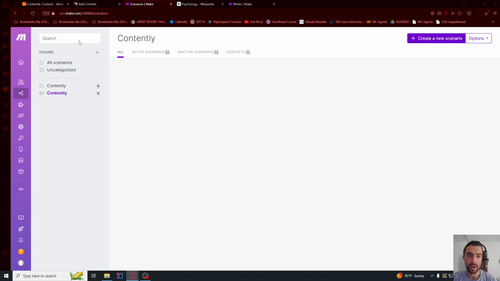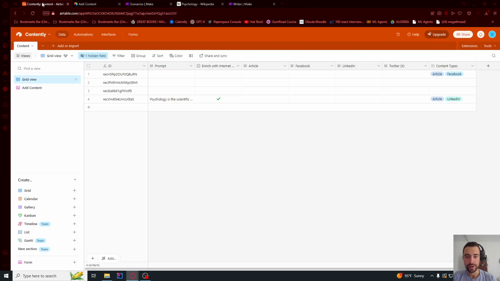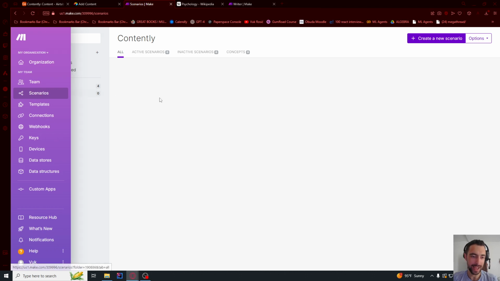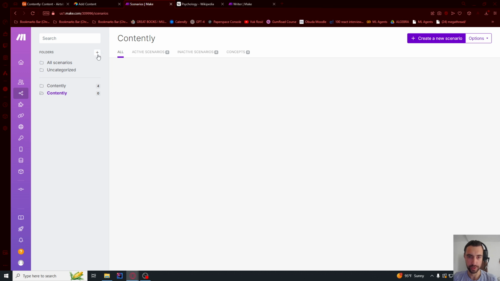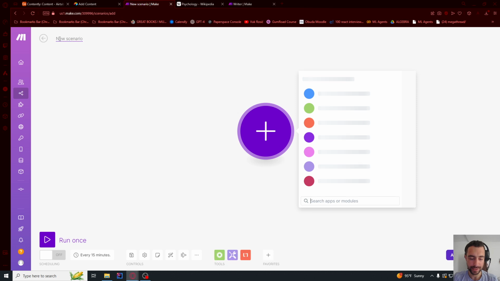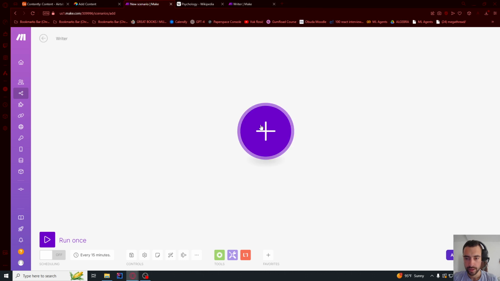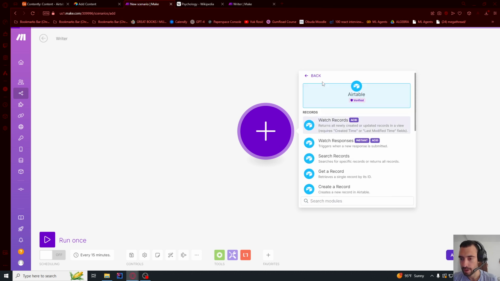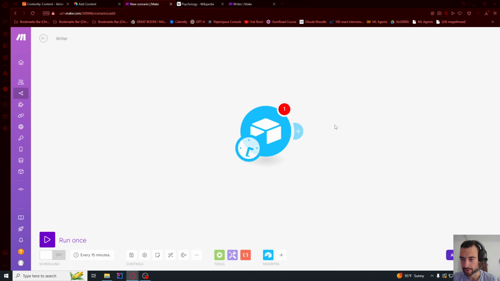Now let's go to make.com and create an account. This will allow us to connect our Airtable with ChatGPT, with other AIs, and automate everything. So I'm gonna go here to scenarios on the side, and I'm gonna click folders, add new folder, and I'm gonna name it contently. And then let's create a new scenario here, and I will rename this scenario to writer. And now let's go here and select Airtable, and I'm gonna click Airtable, and I'm gonna say watch records.